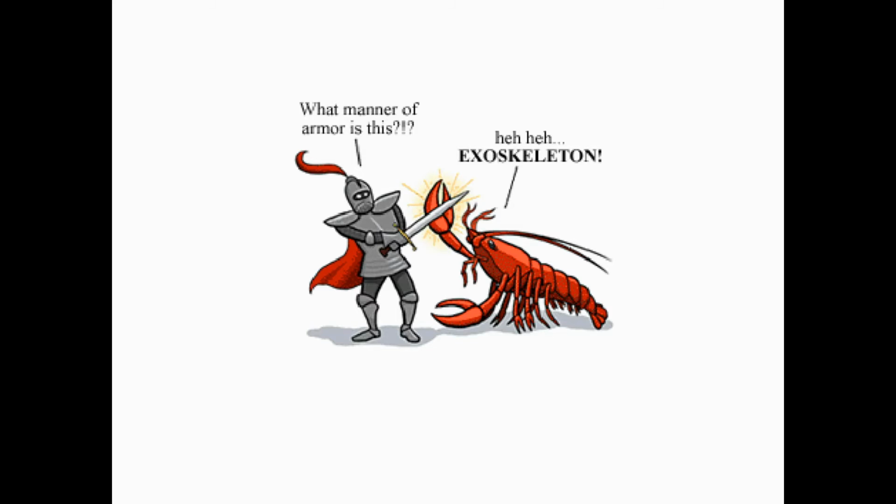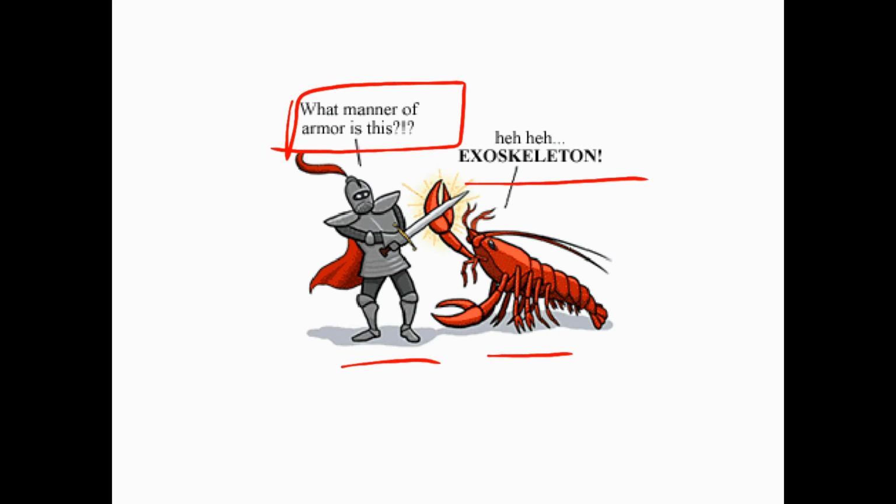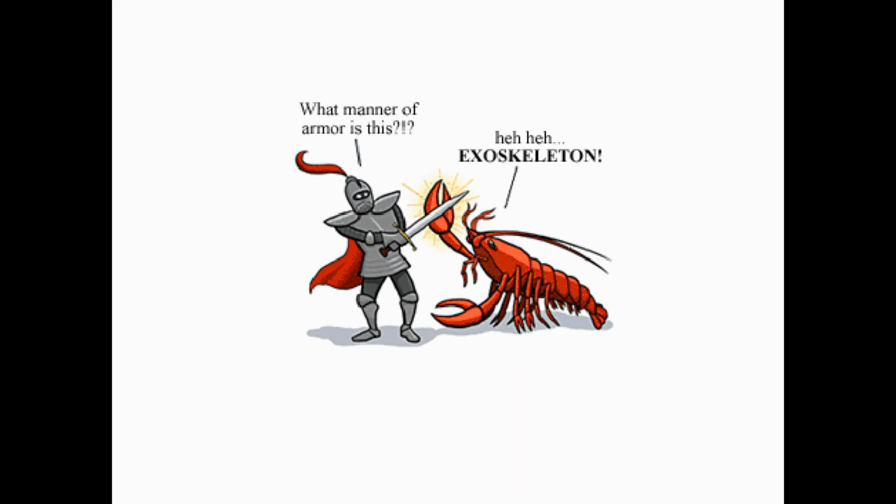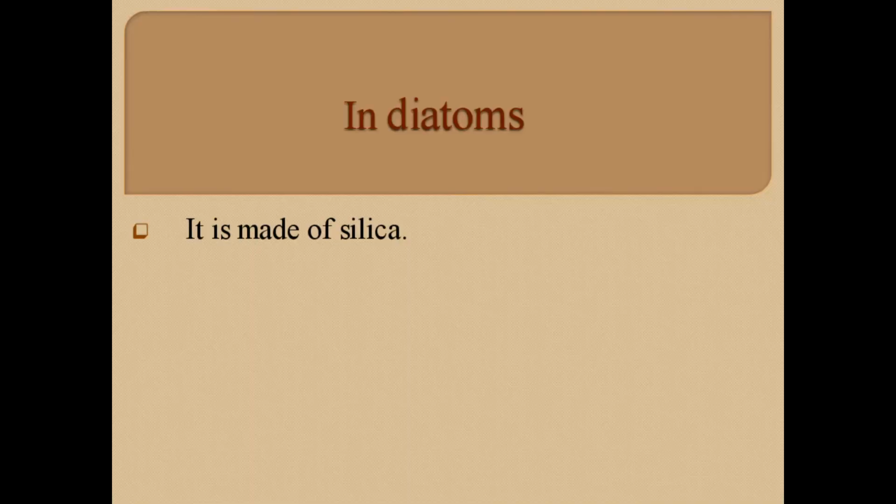This is the figure showing a fighter fighting with a crab with a sword, and the fighter is wearing an armor and questioning what manner of armor is this. So this is the exoskeleton which is present outside of the body and it is hard and non-living. So the crab is using its exoskeleton instead of the sword. In diatoms, exoskeleton is made up of silica.